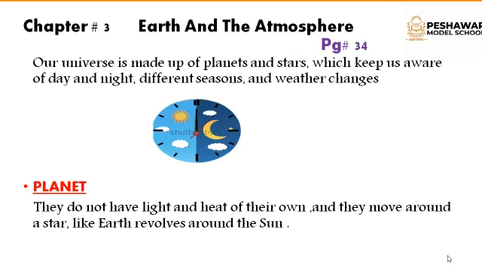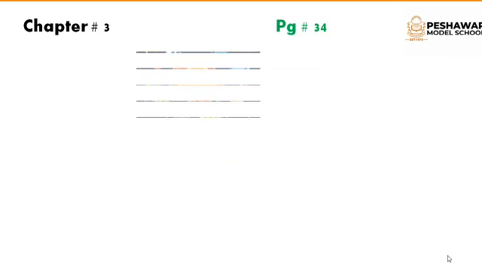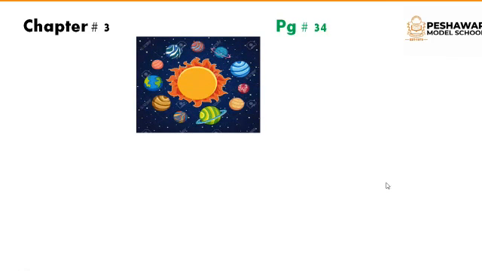Earth is a planet and it also revolves around the sun. As you can see in this picture, this is the sun and these are the different planets, and all these planets are revolving around the sun. And this is earth, and earth is a planet and it also revolves around the sun.